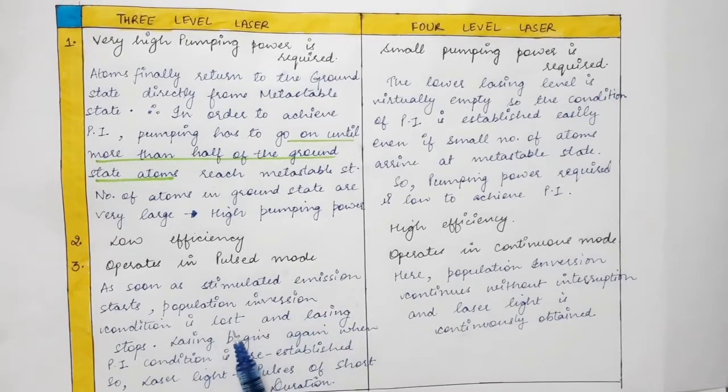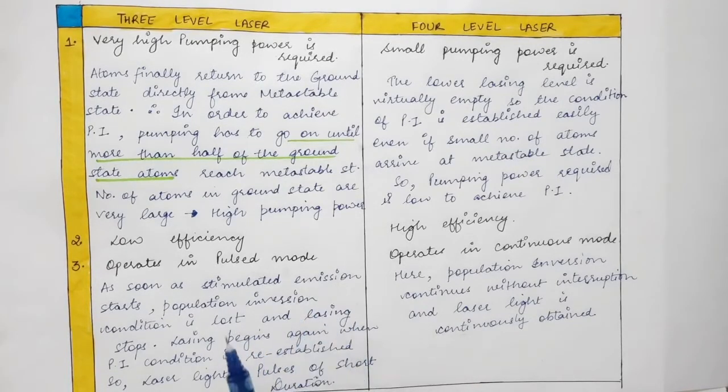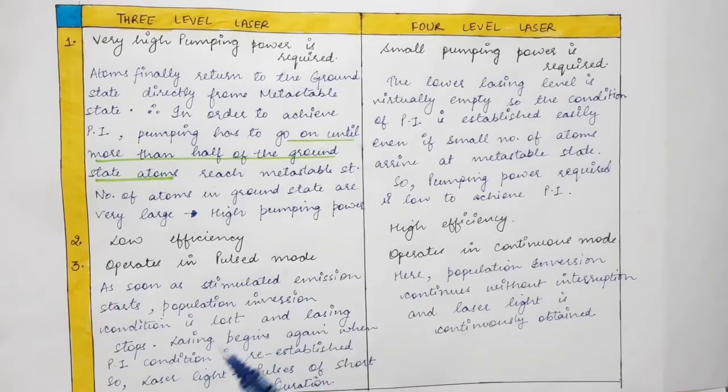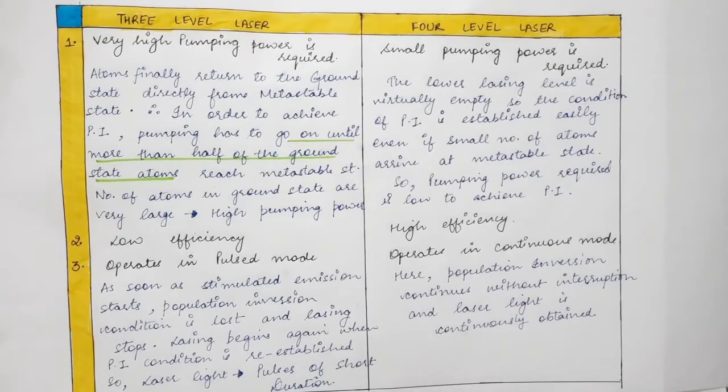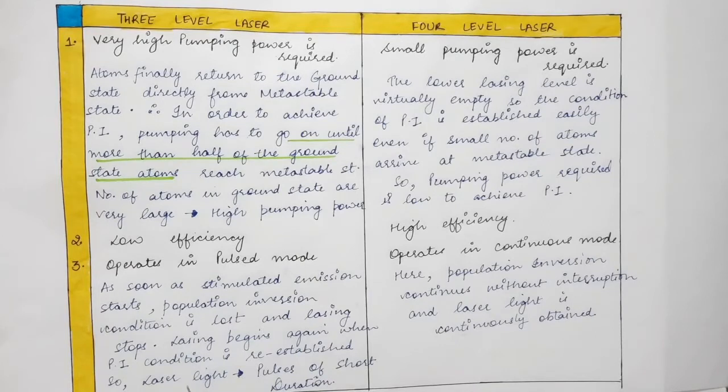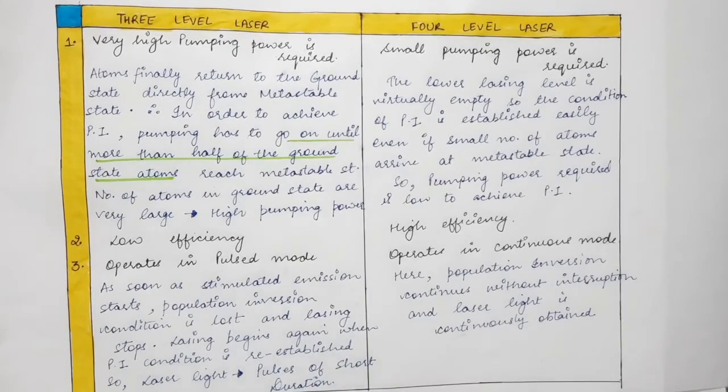In the 3-level laser, the population inversion is obtained between the metastable state and the ground state. But as stimulated emission proceeds, atoms start occupying the ground state, meaning they start leaving the metastable state. So the population inversion condition is lost, and hence lasing stops.